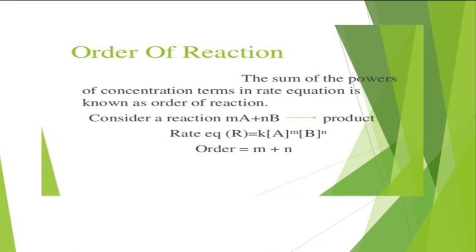Consider a general reaction: mA plus nB, where m is the number of moles of A and n is the number of moles of B, giving product. So the rate equation is written as rate is equal to K into concentration of A raised to m into concentration of B raised to n. So this is our equation of a rate law.